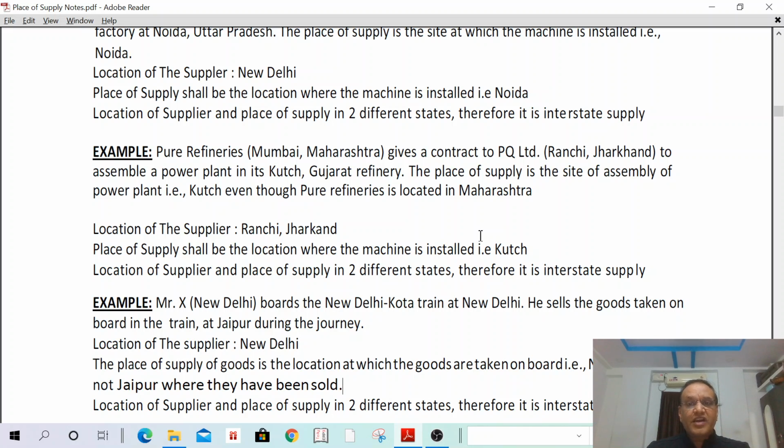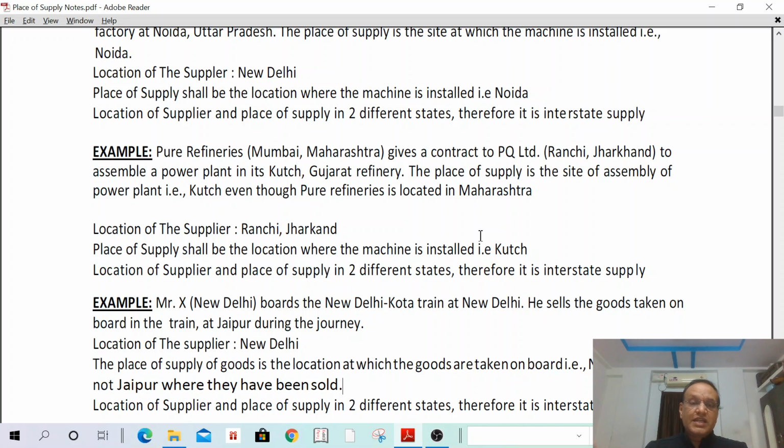Then, who is providing service to whom? Pure Refineries gives a contract to PQ Limited. That is, PQ Limited is the supplier. He is providing services to Pure Refineries, relating to assembling a power plant. In this case, the place of supply shall be where the power plant is installed. Where is the power plant installed? The power plant is installed in Gujarat.